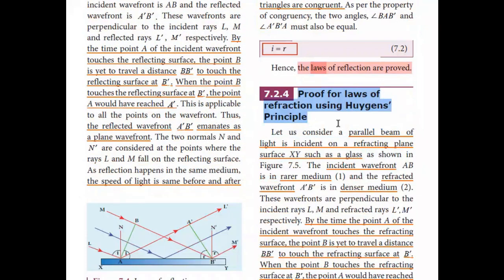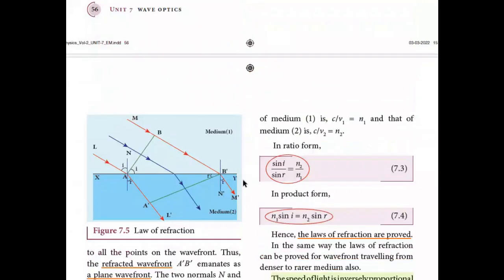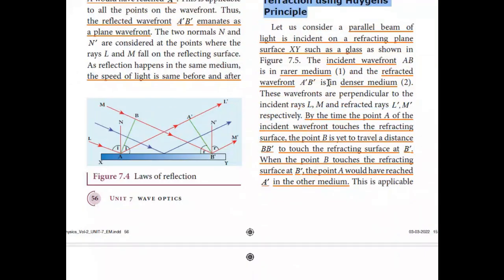Next we will study the proof for the laws of refraction using the same Huygens principle. For that, let us consider a parallel beam of light incident on a refracting plane surface XY, such as glass, as shown in figure 7.5. In this case, the incident wavefront AB is in rarer medium 1 and the refracted wavefront A'B' is in denser medium 2. These two wavefronts are perpendicular to the incident rays L and M and refracted rays L' and M' respectively.